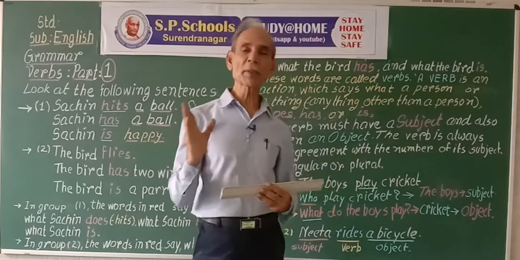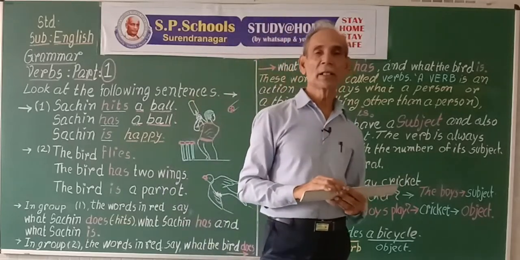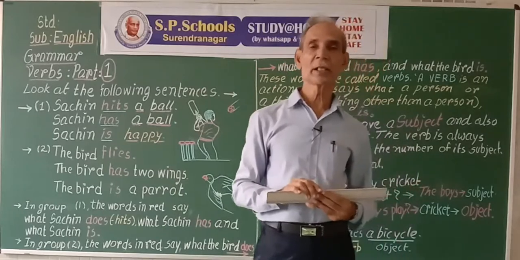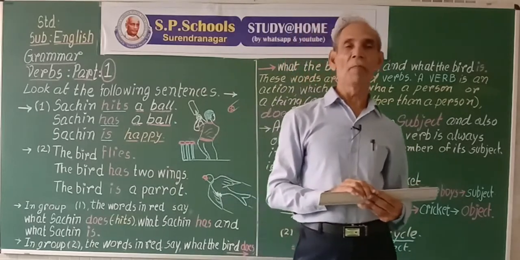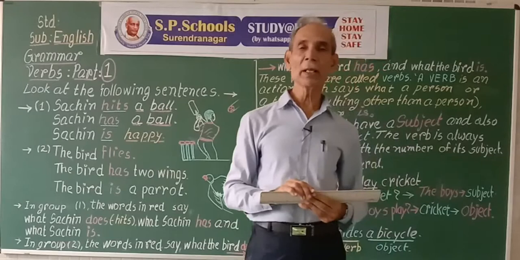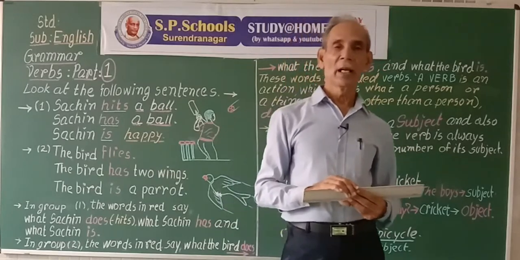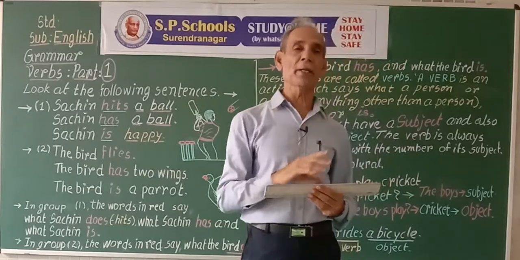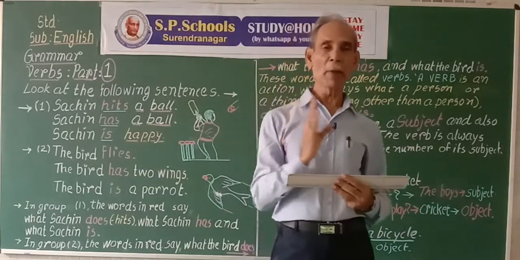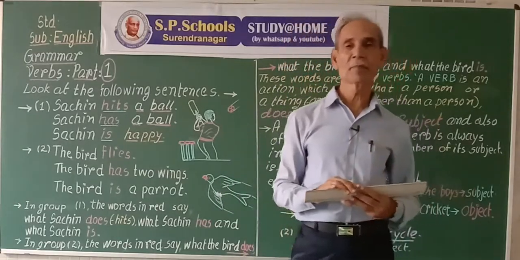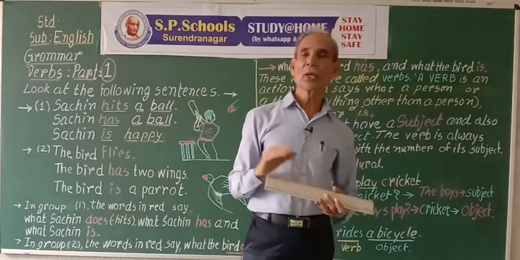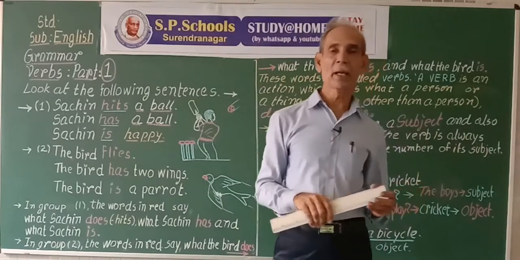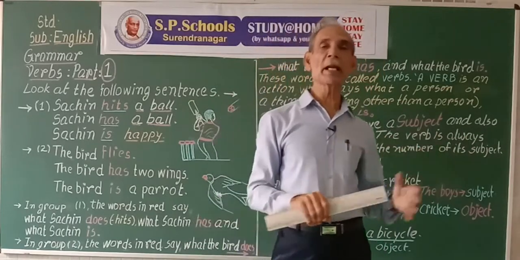So in third person singular, we use s or es at the end of the verb. For example, I play cricket. I play cricket daily. We play cricket. We play cricket daily.